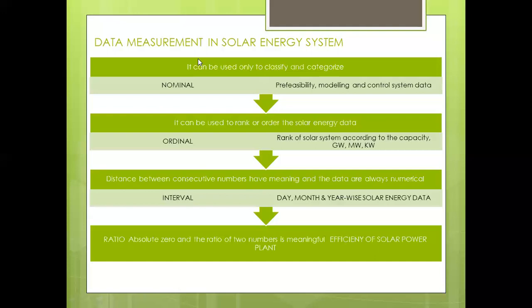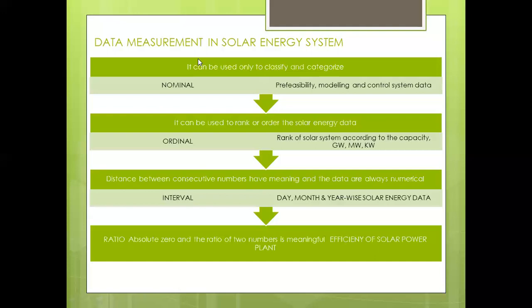Then another part of data measurement is called interval data, in which we identify day, month, and year-wise solar energy data. The distance between consecutive numbers has meaning, and the data are always numerical. For example, we identify the solar radiation at a particular location day-wise, month-wise, and year-wise. So this type of data measurement is called interval data.